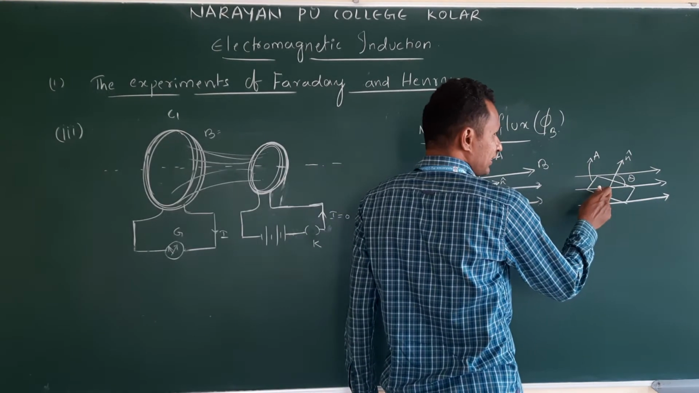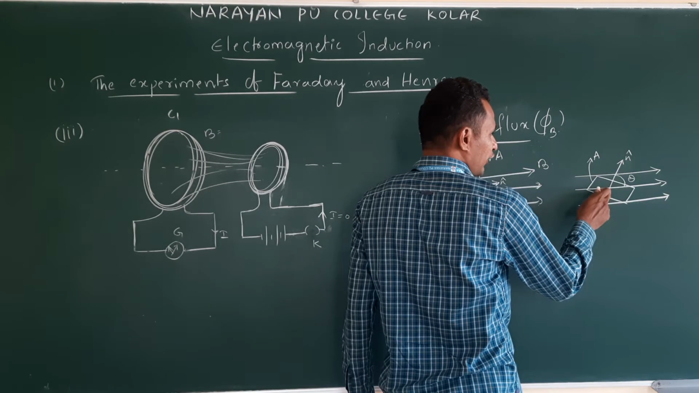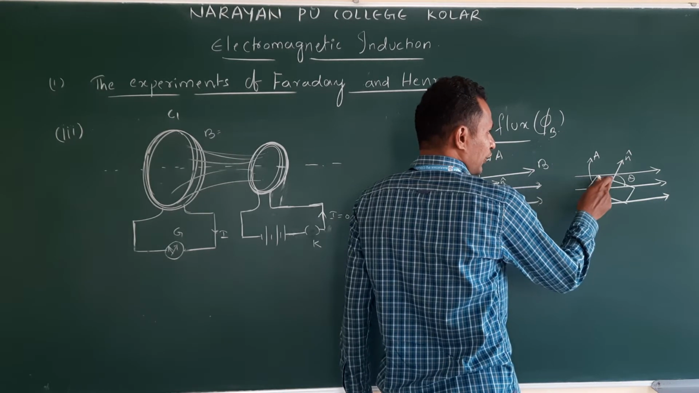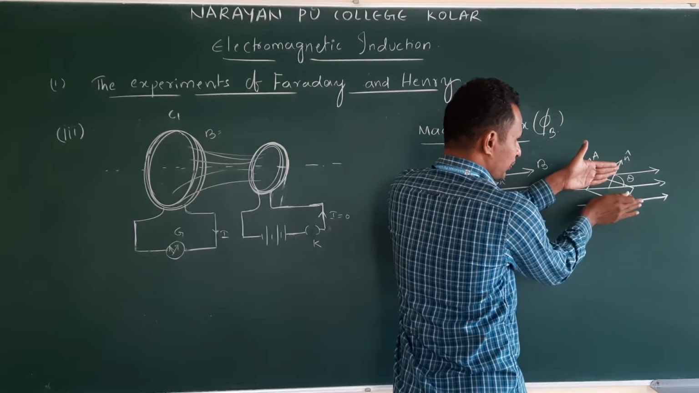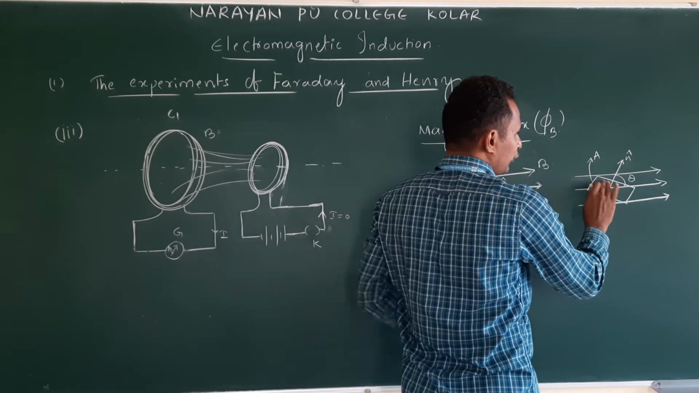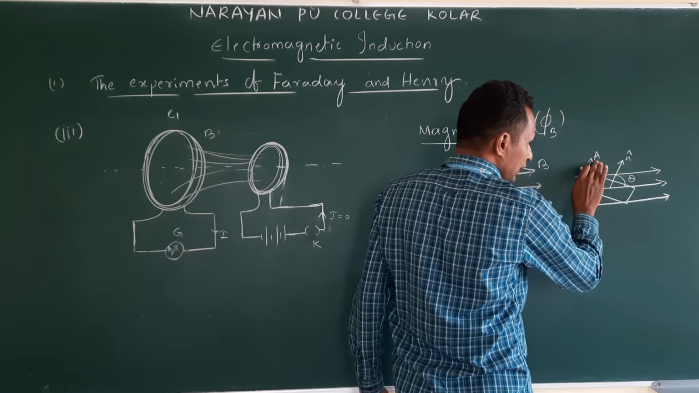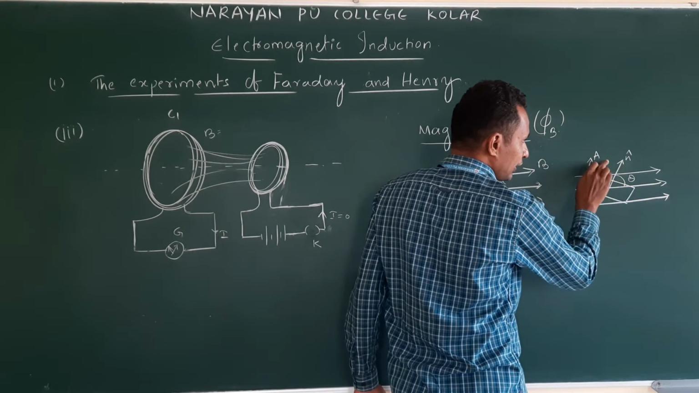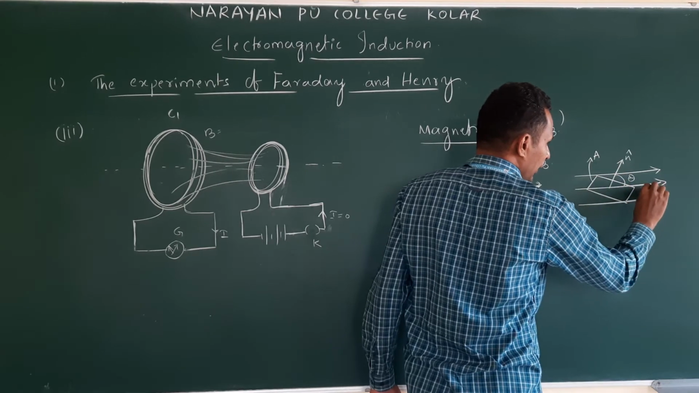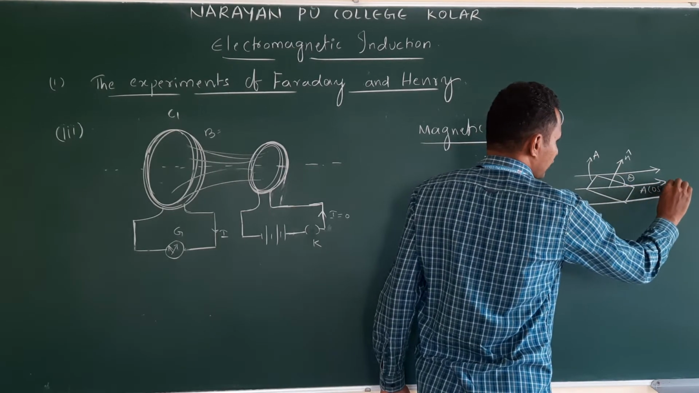To find the magnetic flux through this area, we will make it align. We will turn this plane like this. To make it turn, we resolve this area component, resolve this area vector. Then the component will become A cos theta.